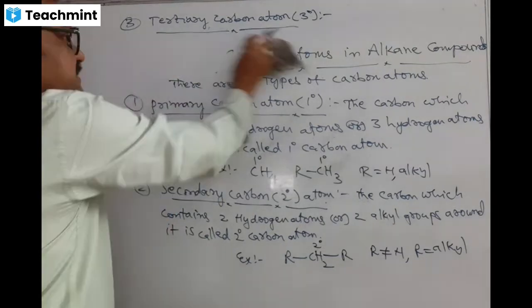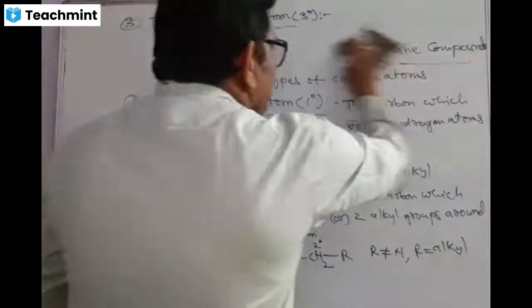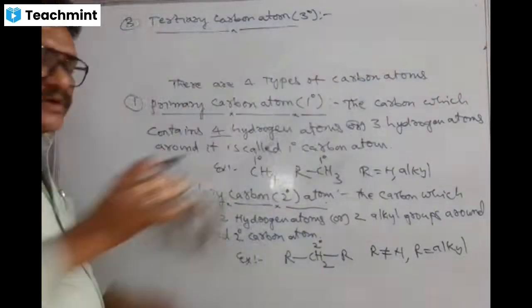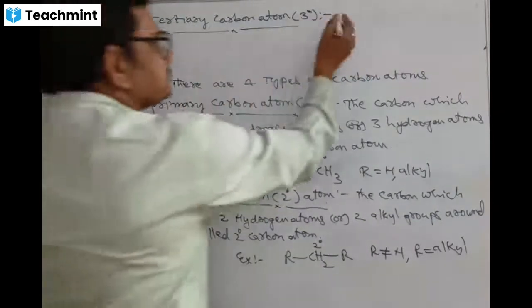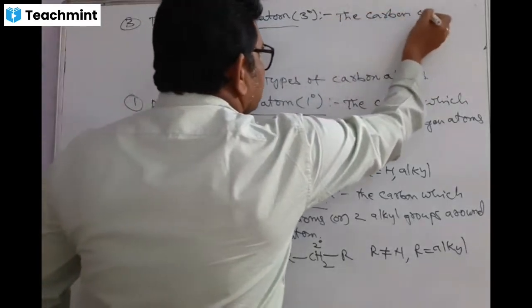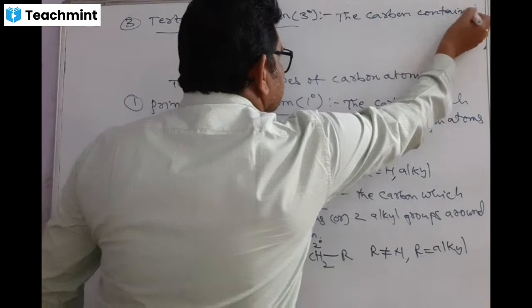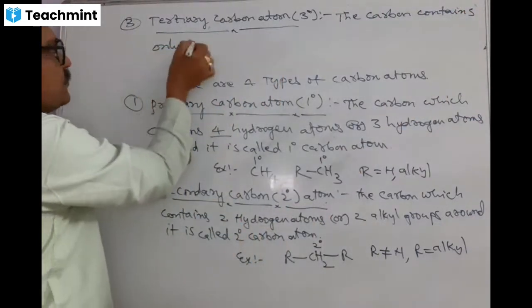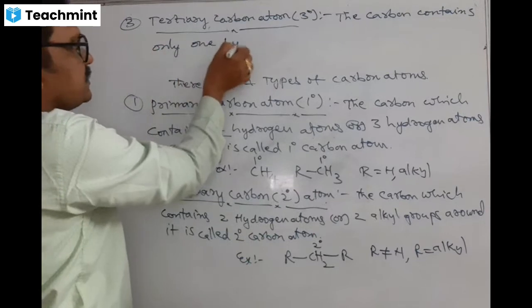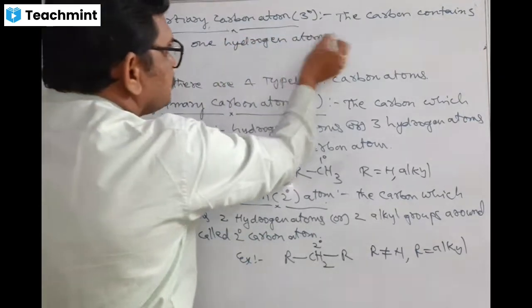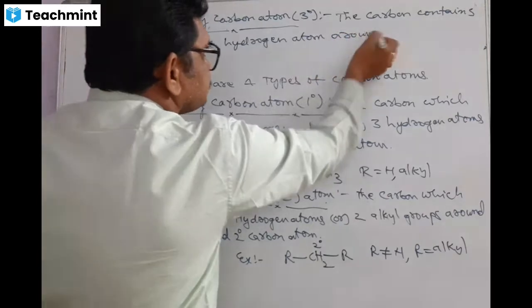Simply remember, tertiary carbon means carbon having only one hydrogen atom around it. That's all.